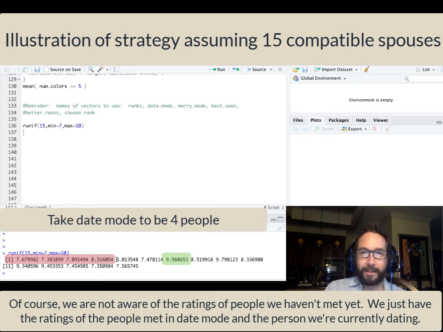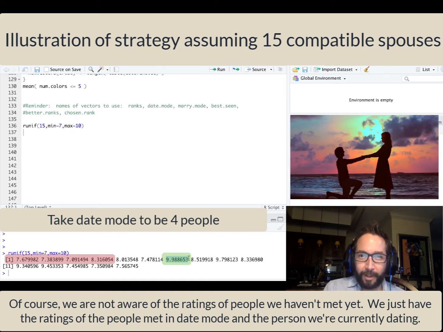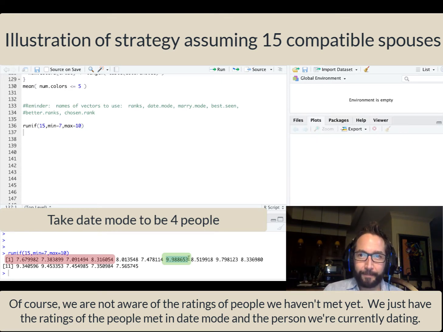After date mode ends, we enter marry mode and we're going to propose to the first person who's better than all of the people we saw in date mode. The first person we meet in marry mode, we give a rating of 8.0, not as good as that 4th person we ran into in date mode. The 5th person, not as good. And then the next person, we get a 9.99. Really, really close to perfection. So we send a proposal. Of course, the potential spouse accepts. You have a fantastic wedding, and you all live happily ever after.